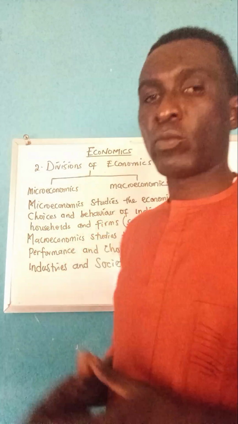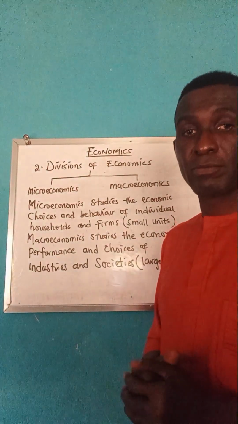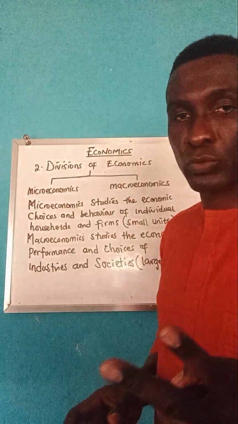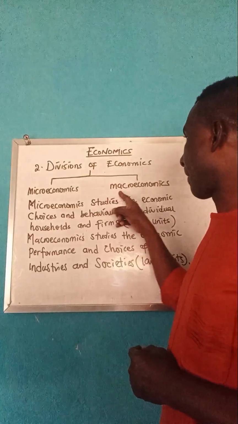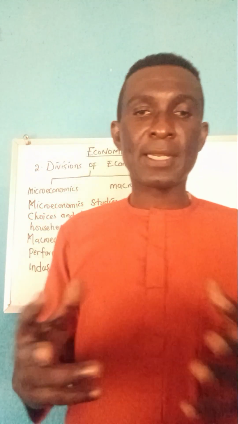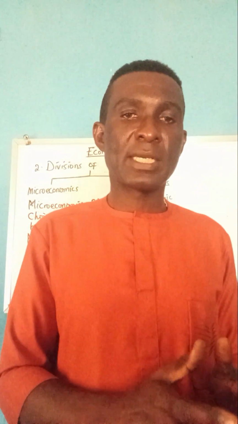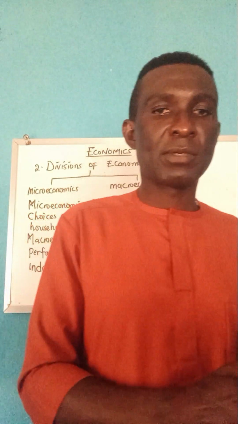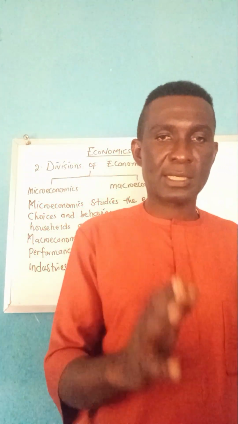Okay, so we are in frame two, and frame two is on divisions of economics. Now, economics as a subject is broadly divided into two. So we have microeconomics and the second, macroeconomics. Now, this is interesting, and it could be illustrated by seeing it as though one is studying a tree in a forest. You're studying a tree, meaning you're focusing on one particular tree among several other trees in the forest.